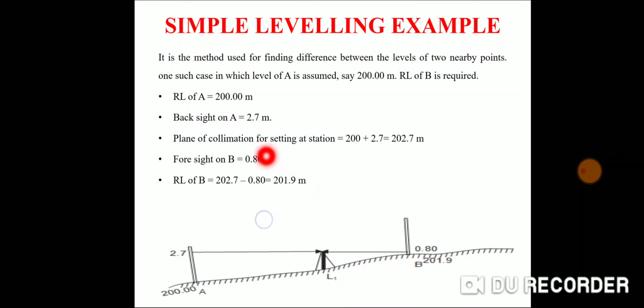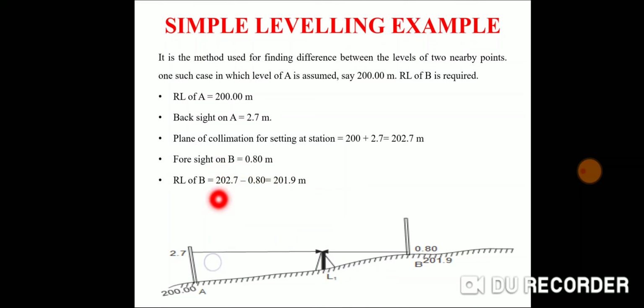Firstly we have to calculate the plane of collimation or height of instrument. The formula of height of instrument is RL of benchmark, that is 200, plus backsight 2.7. So the reading is 202.7, and the foresight on B is taken at 0.8.